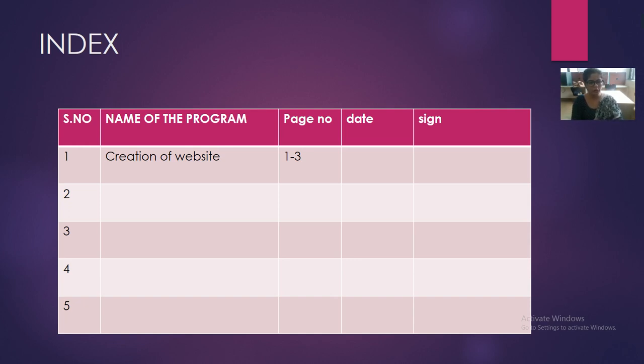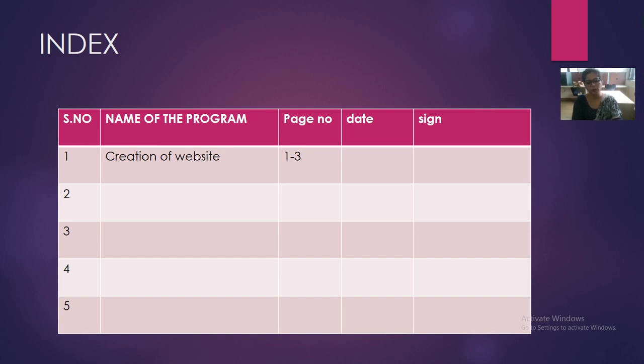In the very first column, you write the serial number. Next is the name of the program, and you have to write the complete name of the program. For example, if your first program is to create a website, you write creation of website. Then the page number.